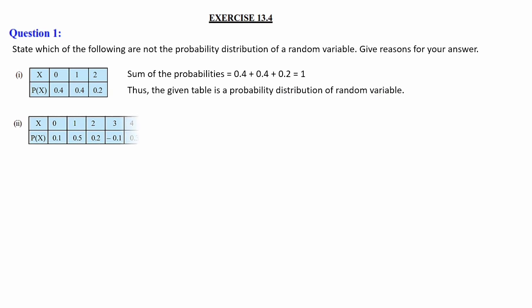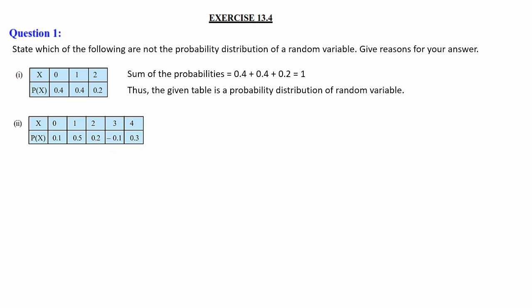Next table has x values 0, 1, 2, 3 and 4, and probabilities of x are 0.1, 0.5, 0.2, then minus 0.1 and 0.3. So here when x is equal to 3, the probability given is minus 0.1. Probability lies between 0 and 1; it cannot be negative.